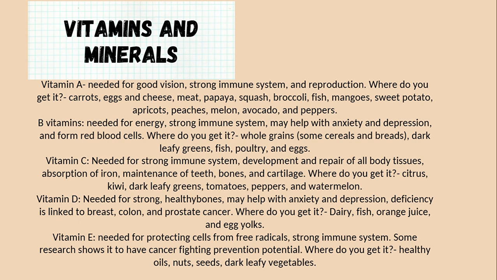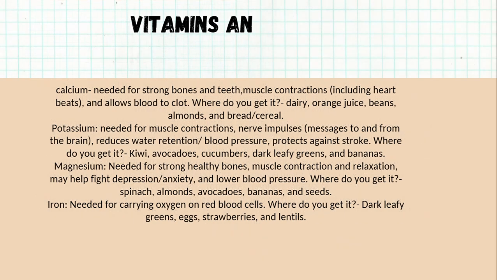Vitamin E is needed for protecting cells from free radicals and to have a strong immune system. Some research shows it to have cancer-fighting prevention potential. Where do you get it? Healthy oils, nuts, seeds, dark leafy vegetables. Calcium is needed for strong bones and teeth, muscle contractions, including your heartbeats, and allows blood to clot. Where do you get it? Dairy, orange juice, beans, almonds, and bread or cereal.